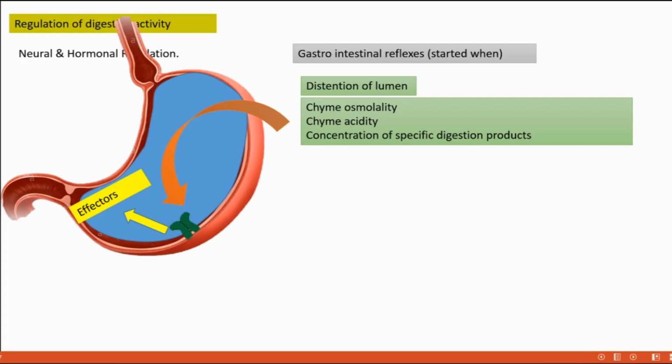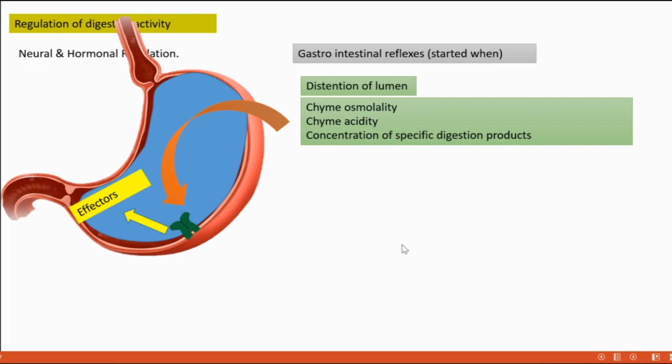Some muscle layers in the wall of the digestive tract and exocrine glands for secreting digestive enzymes. And what are the receptors? Certain mechanoreceptors can sense the distension of the stomach. Osmoreceptors are there. Then chemoreceptors, chemical change detecting receptors, are there. All these are the receptors responsible for stimulating the effectors in the stomach.